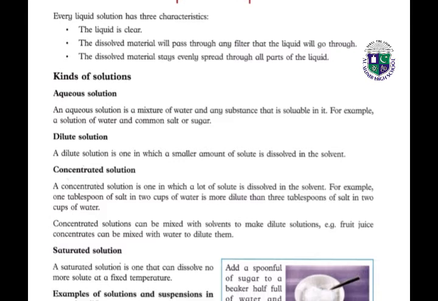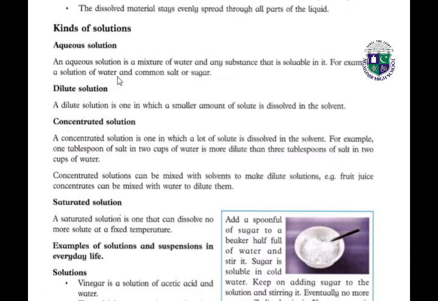Next, we have different kinds of solutions. Aqueous solution. Aqueous means water. An aqueous solution is a mixture of water and any other substance that is soluble. For example, a solution of water and common salt or sugar. Dilute solution. A dilute solution is one in which a smaller amount of solute is dissolved in the solvent. Like if you put one spoon of salt or sugar in a full glass of water.